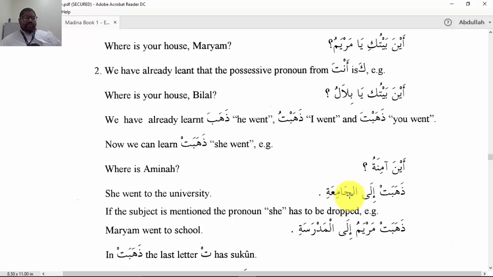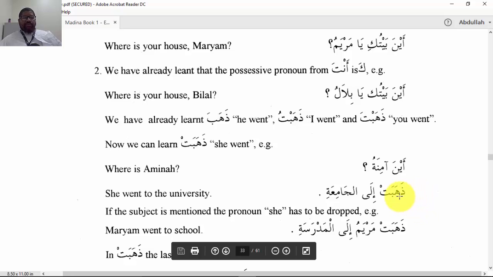Once you understand the i'rab, then you don't have to say it. You can speak a natural form of Arabic, like they would say dhahabat ila al-jami'a. You wouldn't hear people in the street saying the long form. So I'm going to start speaking the natural form, and sometimes I'll say the long form.